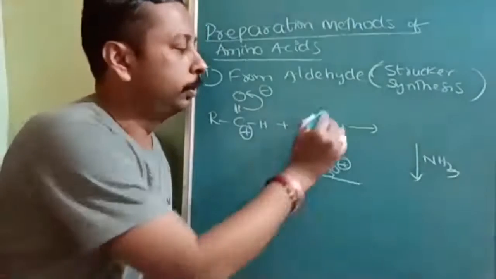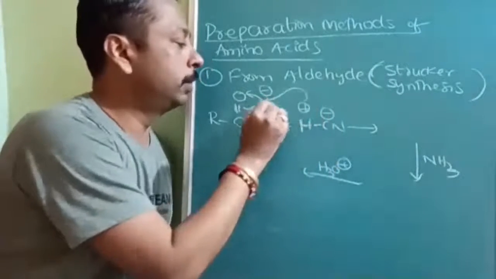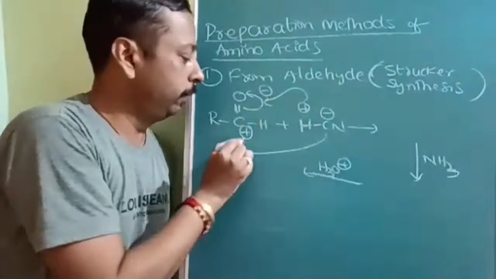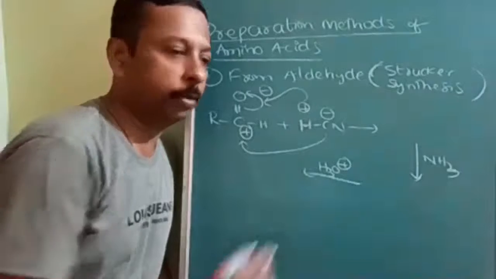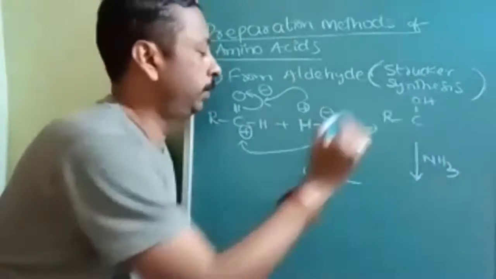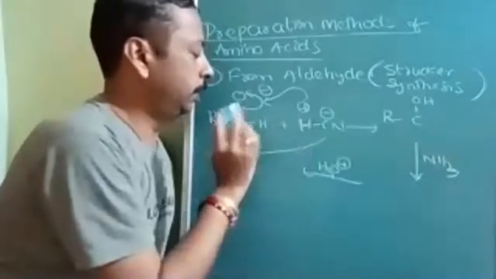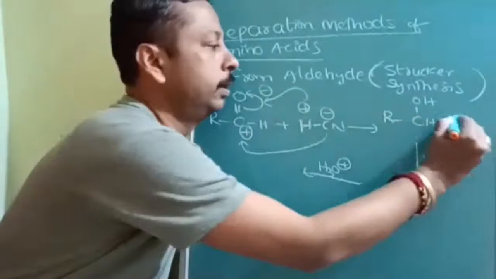CN is negative, hydrogen is positive. So positive will go to negative, negative will go to positive. The pi bond will be converted to sigma bond. RCH, this will be OH and this H is as it is, and CN will be attached here.